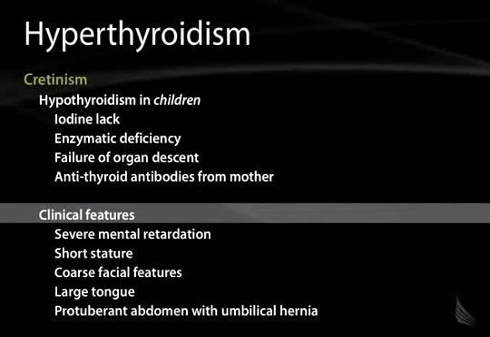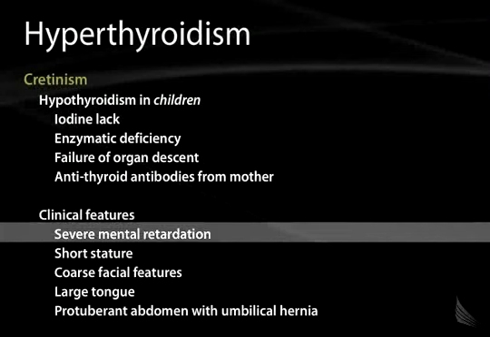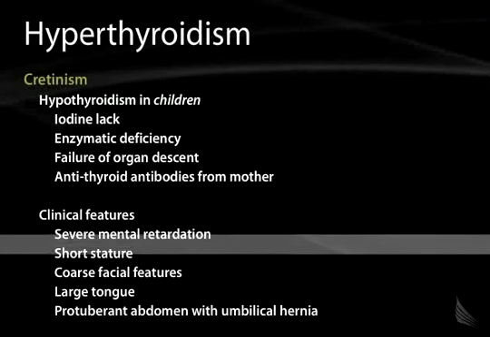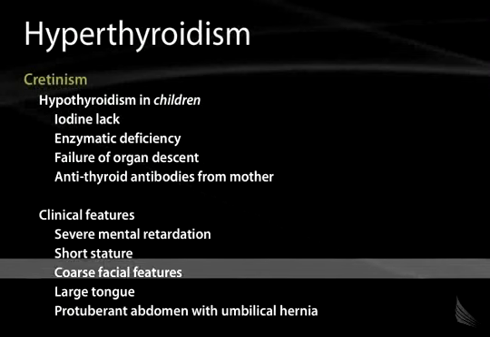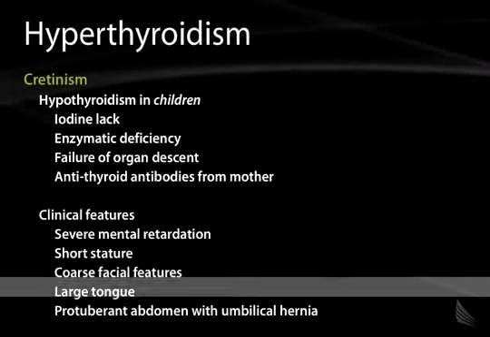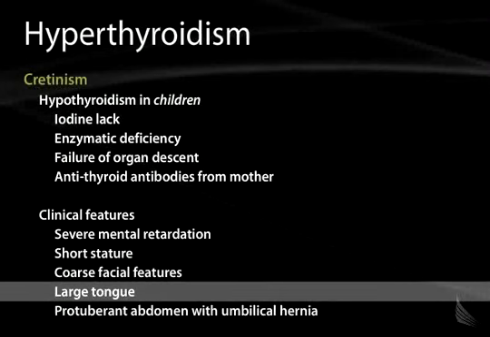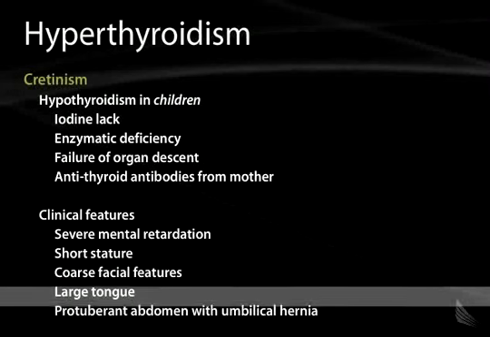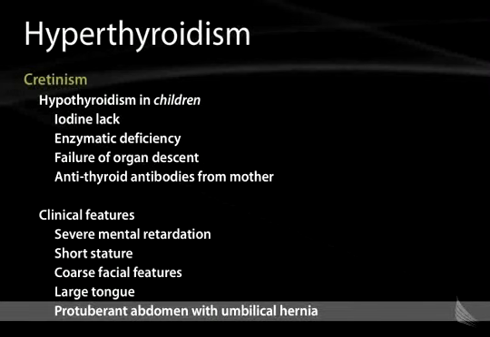Clinical features, unfortunately, these patients have severe mental retardation. They typically have short stature. They can have coarse facial features. They have macroglossia, or a large tongue, and they can sometimes have a protuberant abdomen with an umbilical hernia.